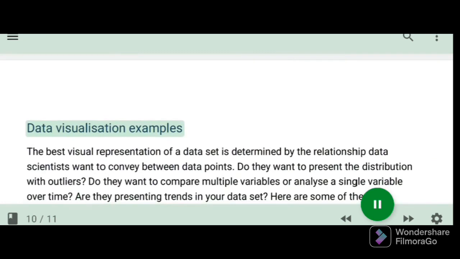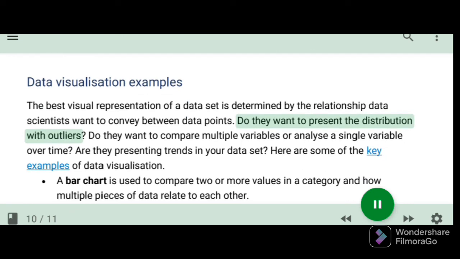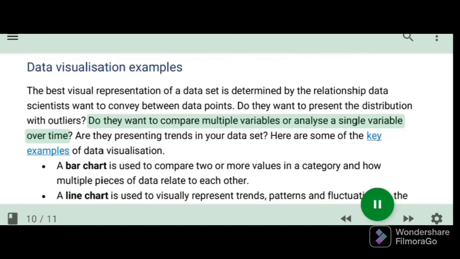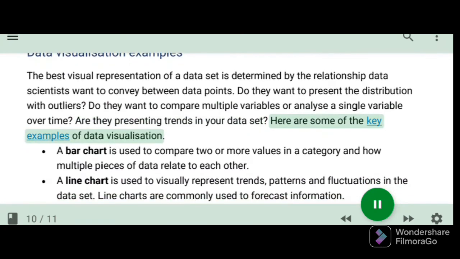Data visualization examples. The best visual representation of a data set is determined by the relationship data scientists want to convey between data points. Do they want to present the distribution with outliers? Do they want to compare multiple variables or analyze a single variable over time? Are they presenting trends in their data set? Here are some of the key examples of data visualization.